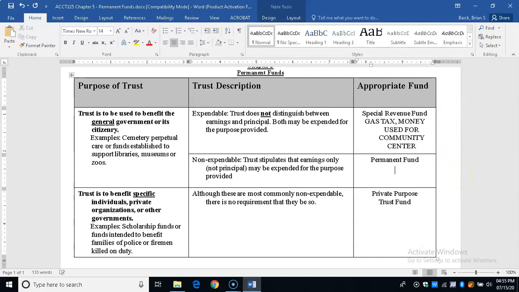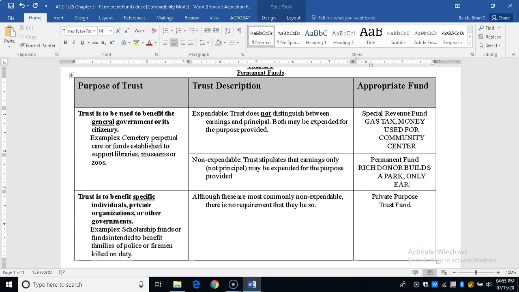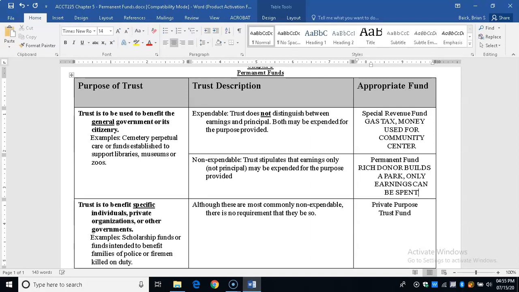Permanent fund would be, for example, a rich donor leaves money. So a rich donor builds a park, and in order to sustain the park, in order to maintain the park, only earnings can be spent. That would be a permanent fund.